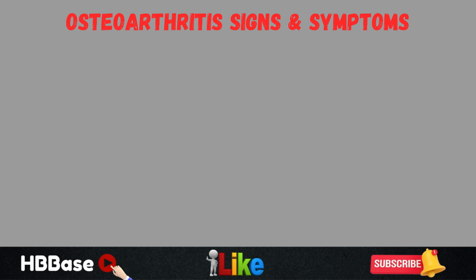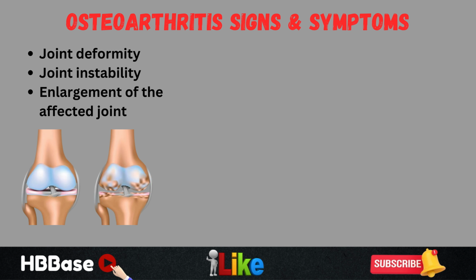And then some other findings include joint deformity, joint instability, and enlargement of the affected joint. So there are joint changes. Due to the pathophysiology in osteoarthritis, there's loss of the articular cartilage, and there are some bony changes as well. This will lead to deformity of the joint and instability of the joint. The joint is not as stable as it was before. And you can see the joints becoming enlarged, and we showed some examples when we talked about Heberden's nodes and Bouchard's nodes.